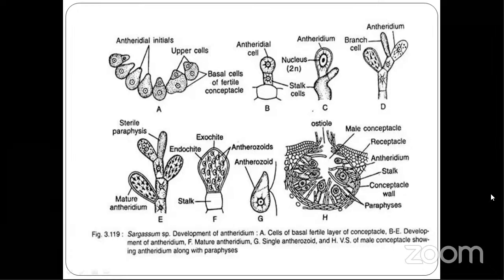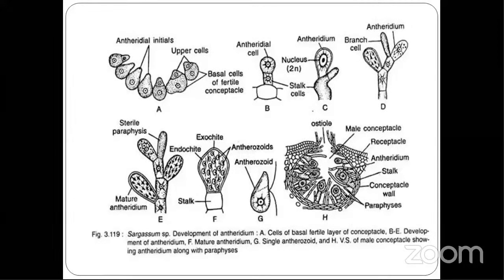See the diagram. The antheridia are produced in male conceptacles. The basal portion of the paraphysis acts as stalk of the antheridium. Now, please concentrate on diagram H. As I am explaining, you just see the diagram, it becomes easy. The basal portion of the paraphysis acts as a stalk of the antheridium. Each branch of paraphysis bears 2 to 3 antheridia.